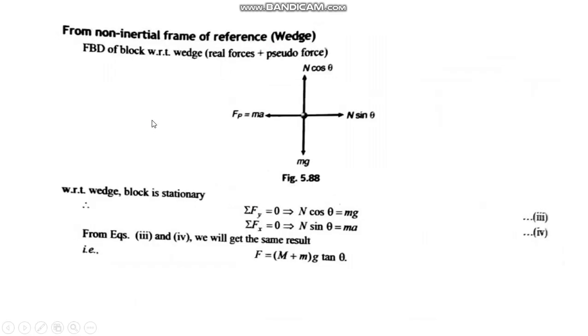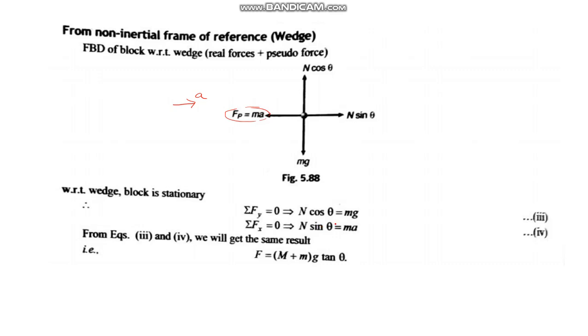In the second scenario, we will take a non-inertial frame of reference. That means the wedge itself. Remember that person in the car? Now you are taking the car as the reference, like this wedge as the reference itself. So whenever you are taking a non-inertial frame of reference, we have to apply a pseudo force. So here the block is moving right with acceleration a. So this is the pseudo force we have to apply in the left.